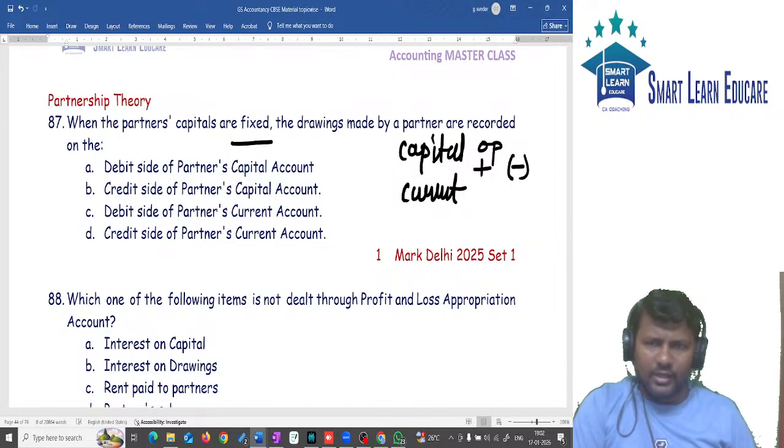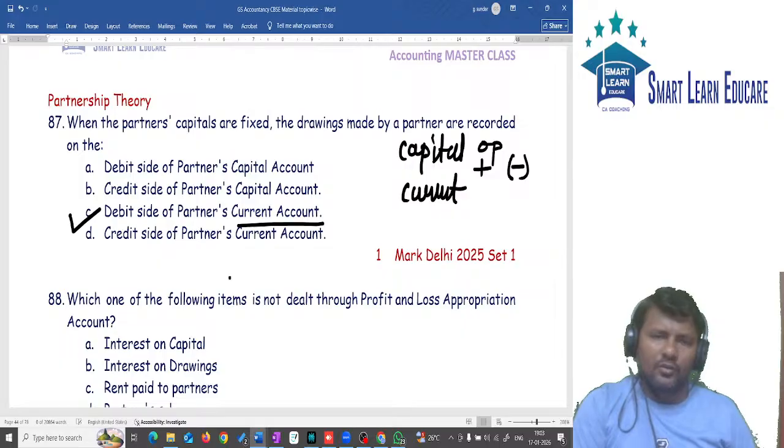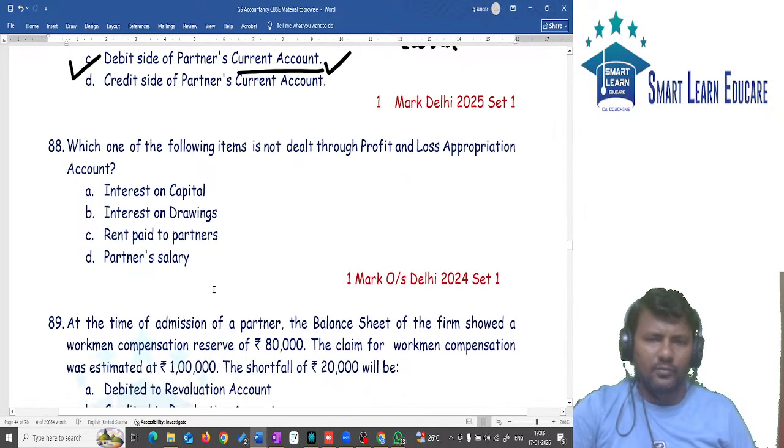Here drawings is given. I told you whenever drawings is given, it means drawings of profit. Drawings of profit will come in which account? Current account. Drawings of partners will come in which account? Current account, because it is the fixed capital system. Already we did this type of question. So since it is the fixed capital system, it is routed through the current account.